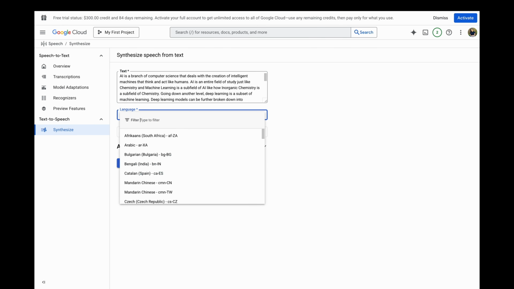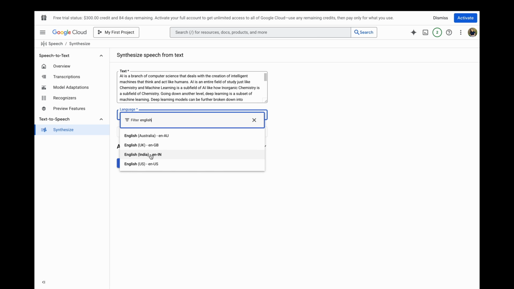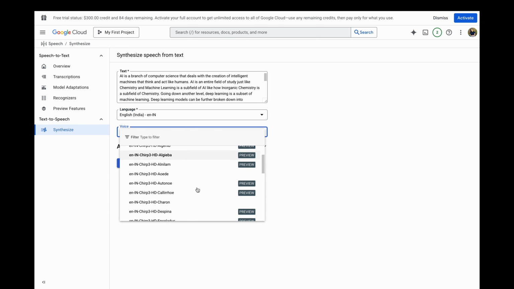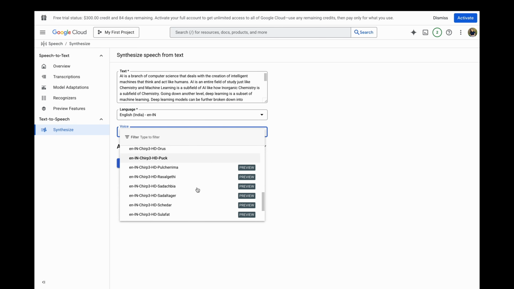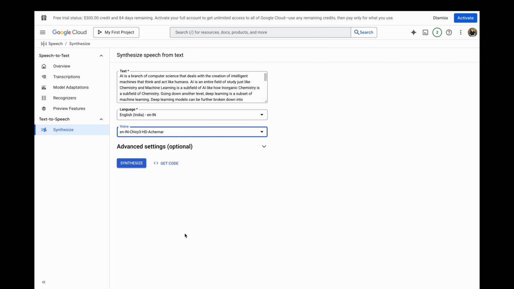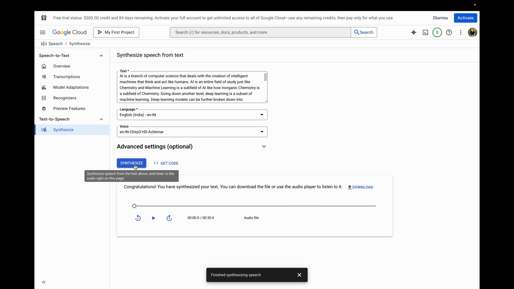Here, in the language dropdown, I will select English-Indian. After I select the language, the default is an Indian female voice. You can see there are multiple options to choose from. Once all the settings are changed, I will click on Synthesize. Now we will hear a sample voice clip to see how it sounds.